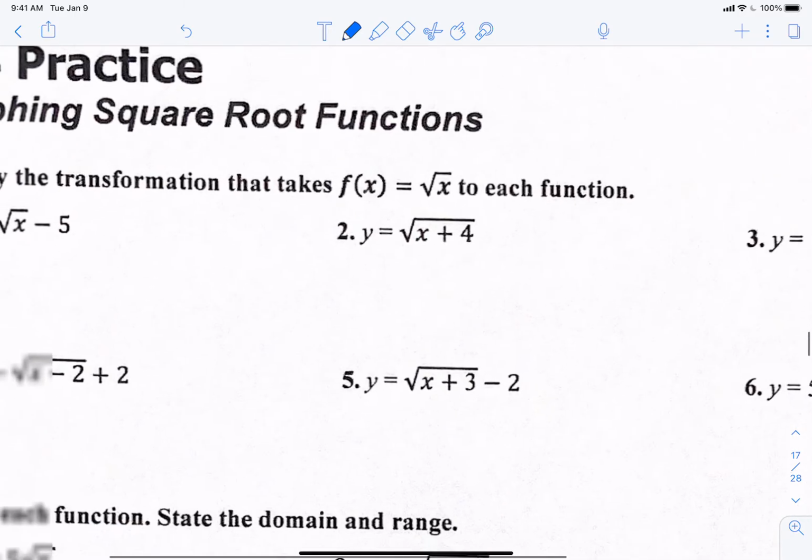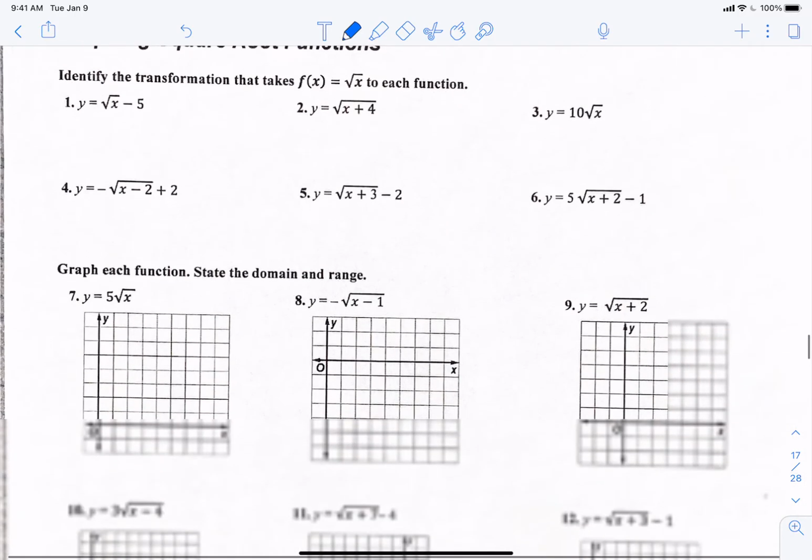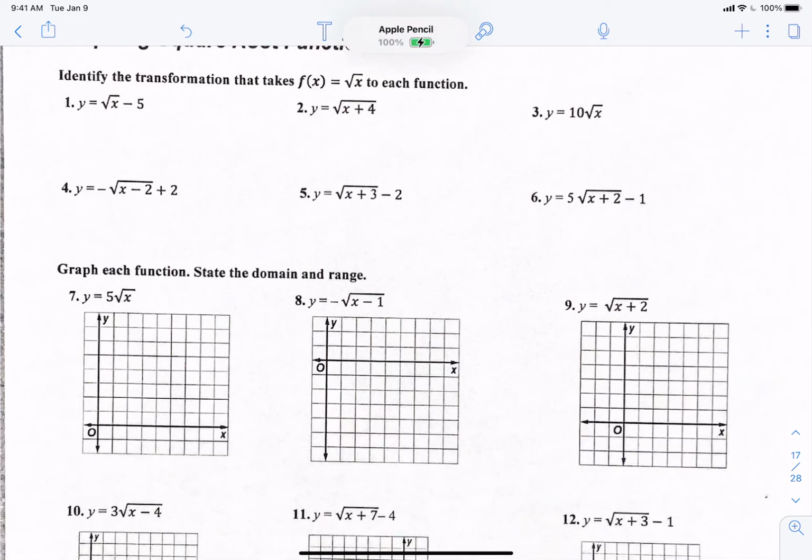Okay, I'm going to give you your homework assignment, and then we're going to go through a couple of these together just so that we get a feel for it and you know what you're doing. There's only one side to this homework page, and we'll do all of them, 1 through 13. We'll do a couple of them together, so you only have a couple of problems to do.